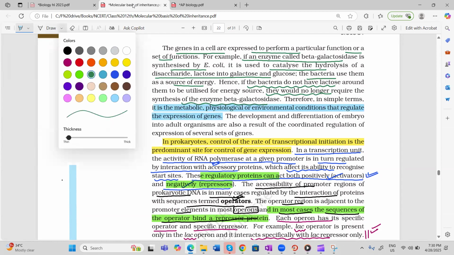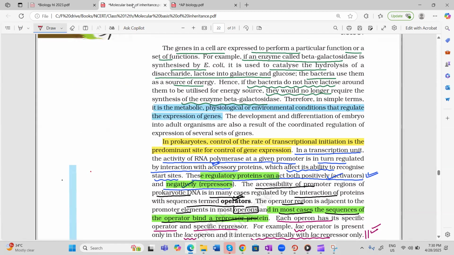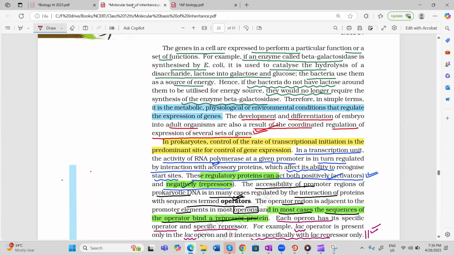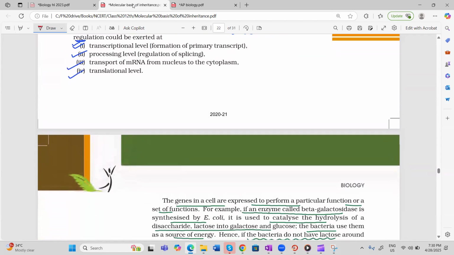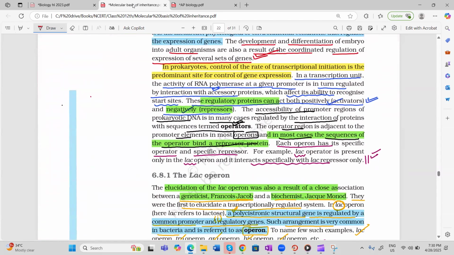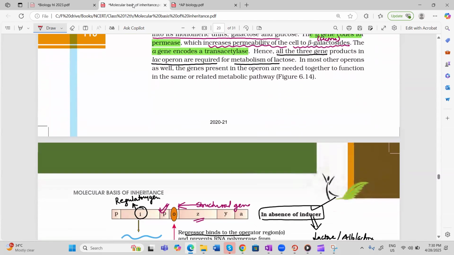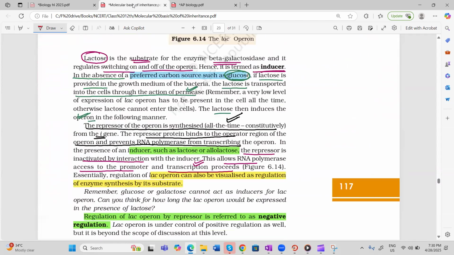And one more important, this is a separate line. If you see, development and differentiation of embryo into adult is because of the coordination of regulation of expression of many sets of genes. So I think line by line, regulation of gene expression in eukaryotes plus the lac operon might be easy for you. Please read it. Still, if you have any doubt, then you can ask me.